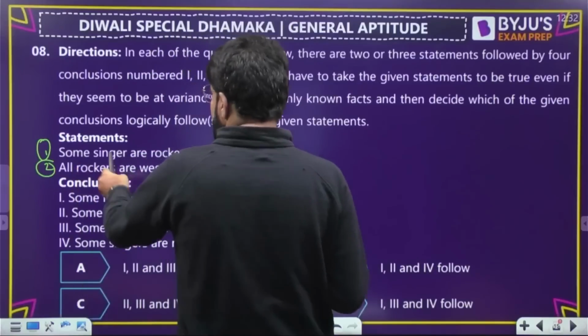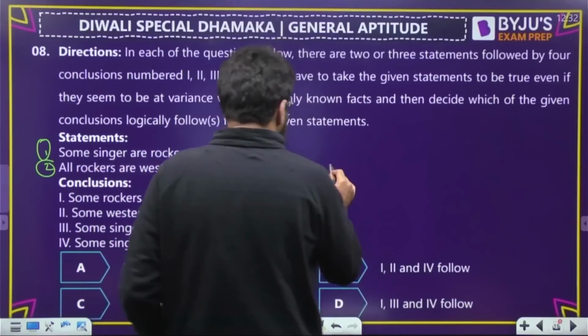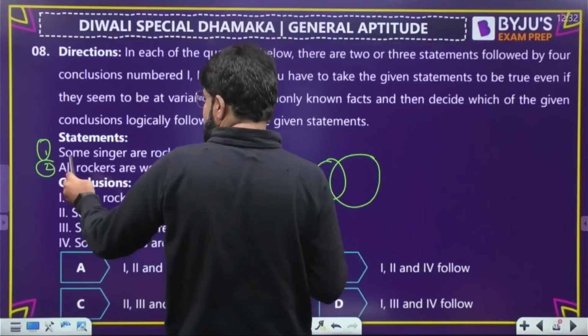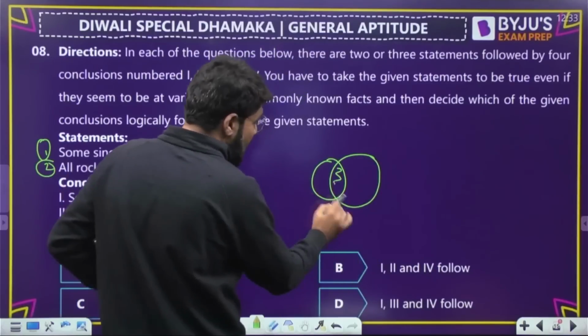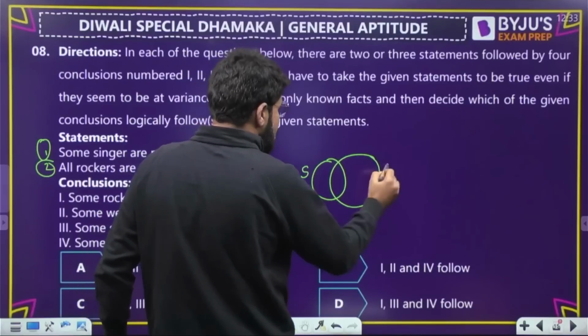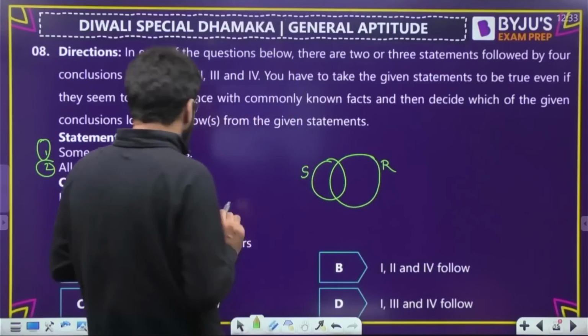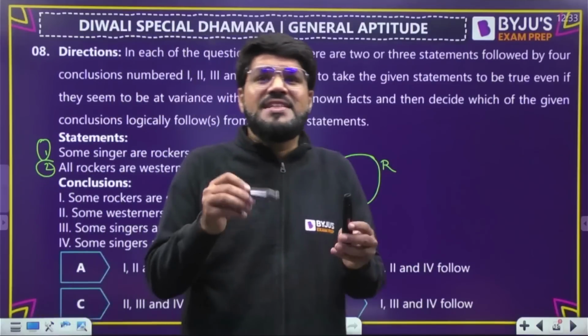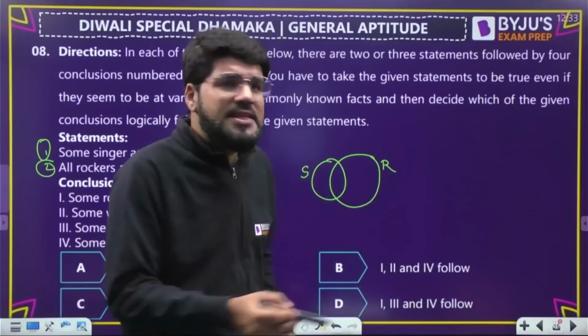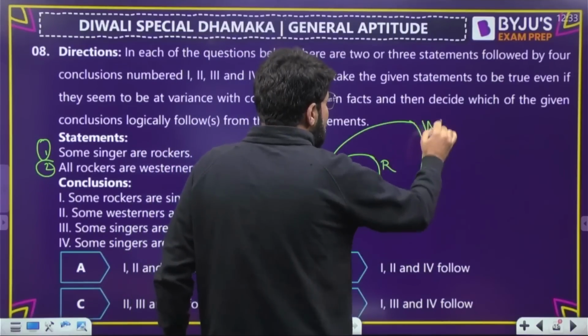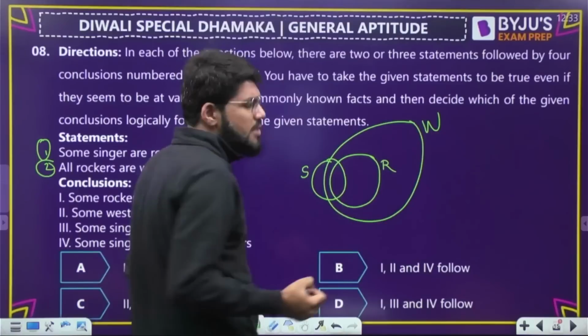Some statement: some singers are rockers. The best method for syllogism is the Venn diagram. Some of the singers are rockers. Some of them are having common. So let's say this is singers and this is rockers. Next statement kya hai? All rockers are Westerners. When I say all A are B, that means what? A is inside B. All rockers are Westerners. That means let us say this is the Westerners and all rockers belong to the Westerners.